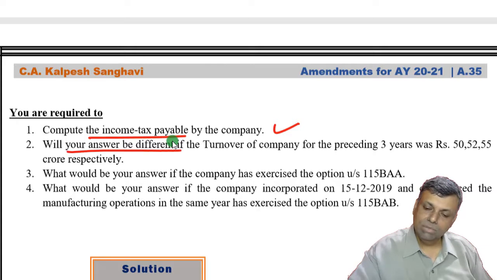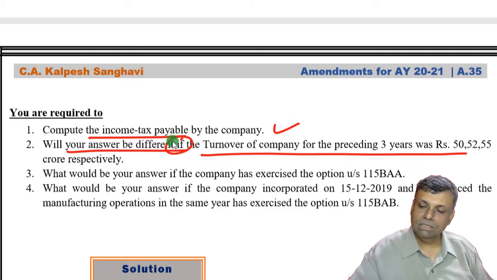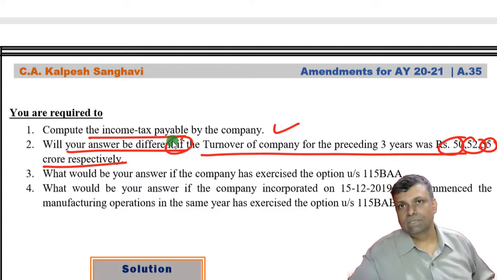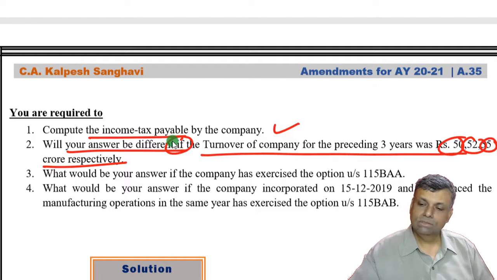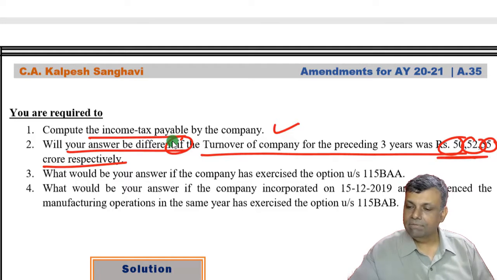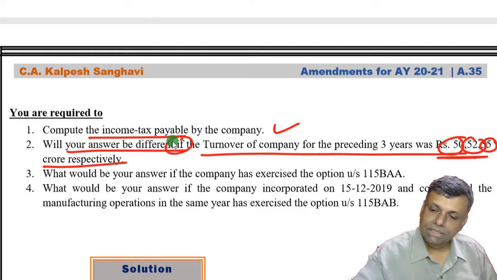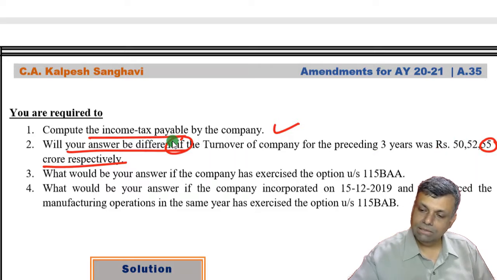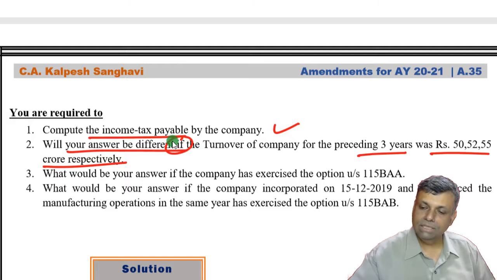Now, will your answer be different if the turnover of the company for the preceding 3 years was 50, 52, and 55 crores respectively? The test is 400 crores in the previous year. So naturally, this limit you are not crossing in the preceding 3 years.